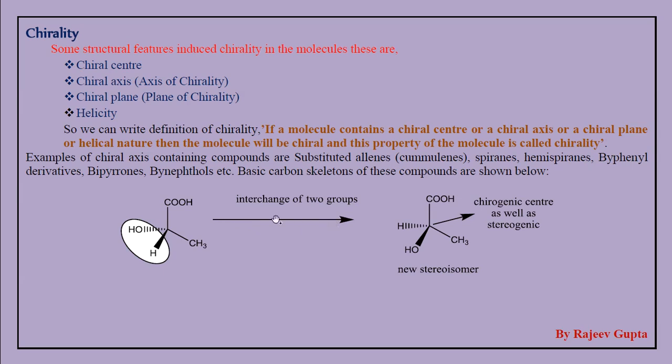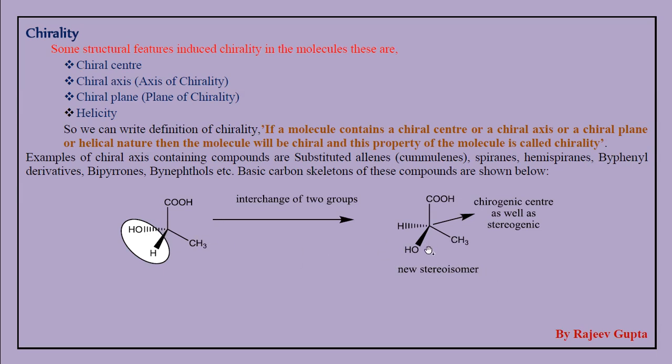Now we can observe here, if we interchange two groups, hydroxyl group and hydrogen, this hydroxyl group comes to the wedge position and this hydrogen atom goes to the dash position. So we observe that these two molecules are different, meaning we get a new stereoisomer, which we say is an enantiomer.